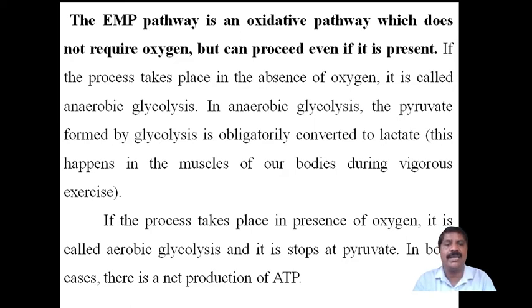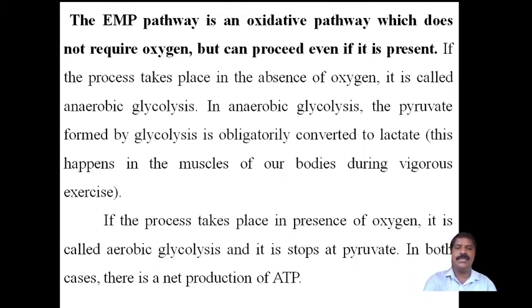In anaerobic glycolysis, the pyruvate formed by glycolysis is obligatorily converted into lactate. After forming pyruvate, it is further converted into lactate. This happens in the muscles of the body during vigorous exercise. If the process takes place in the presence of oxygen, it is called aerobic glycolysis, and it stops at pyruvate only.